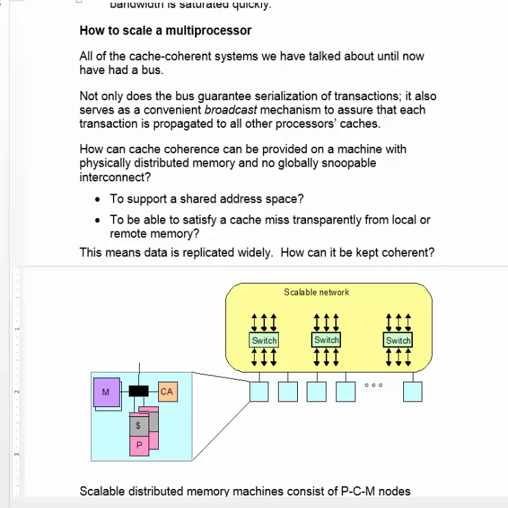As you see in the diagram at the bottom of the page, each node consists of a processor, a cache, a local memory, and a communication assist or network interface that's responsible for communicating with the rest of the system. And the rest of the system is available across the network. The network is made up of switches, and we talked very briefly at the beginning of the course about some of the topologies used in networks. A node in this system consists of a processor, cache, and memory, so it's called a PCM node.